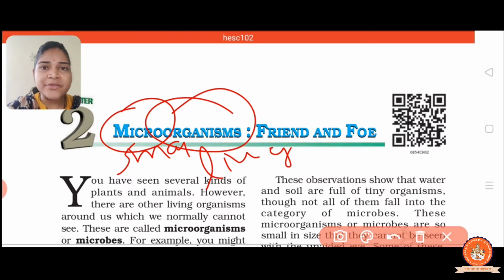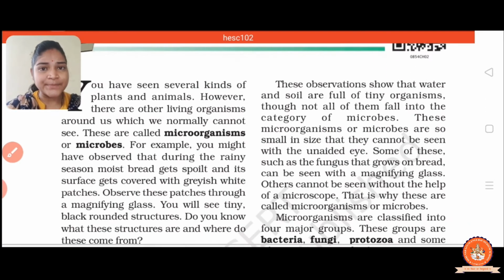So there are so many questions that arise in your mind. Where do microorganisms live? How do they look? In this chapter we will discuss microorganisms. Some microorganisms are harmful, some microorganisms are useful. So all these things we will discuss in this chapter. First we again discuss what a microorganism is.